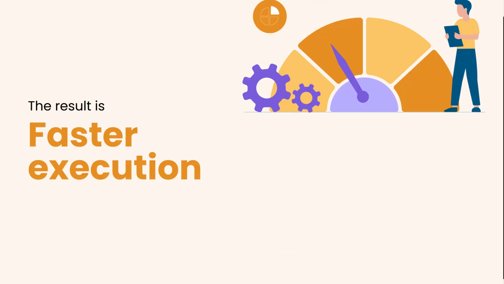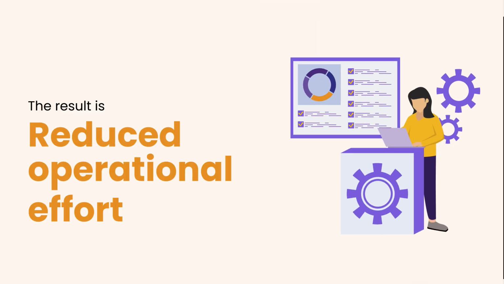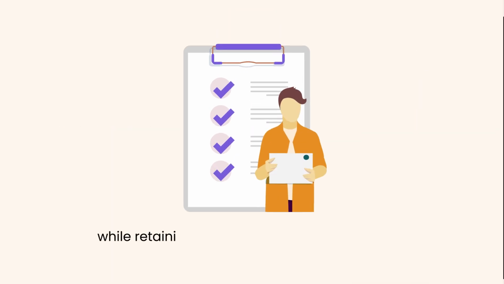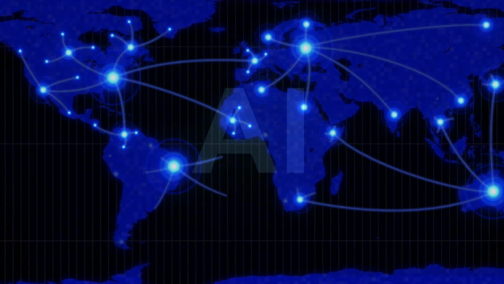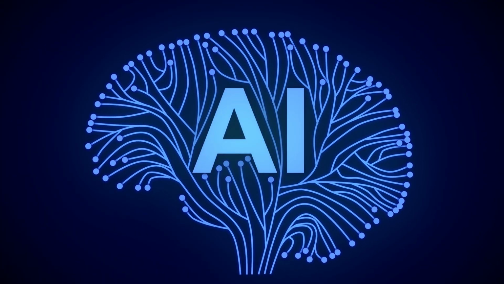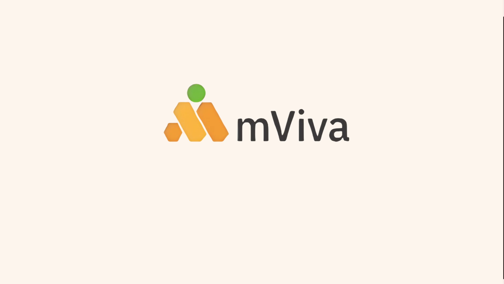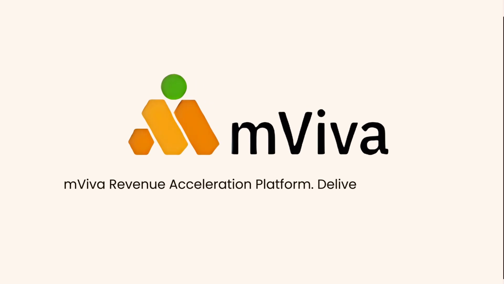The result is faster execution, fewer errors, and significantly reduced operational effort while retaining full review and approval control. This is Level 4 campaign automation, powered by AI and built for telecom scale operations. mViva, the revenue acceleration platform, delivering intent to execution at telecom scale.